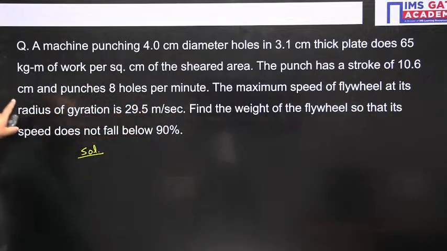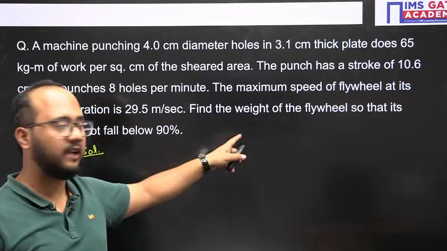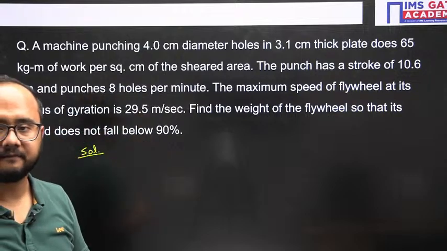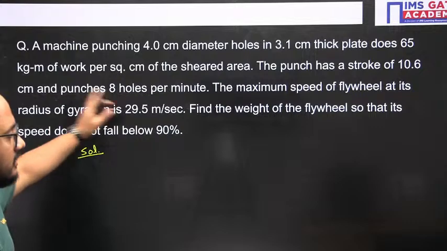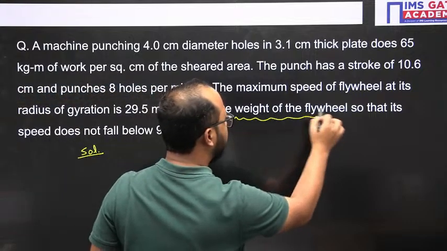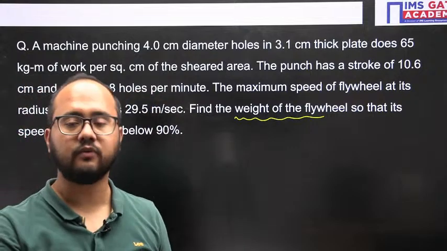The punch has a stroke of 10.6 and punches 8 holes per minute. Maximum speed of flywheel at its radius of gyration is 29.5 meter per second. Got it? So all this information is given and they are asking the weight of the flywheel. So this question is homework for you guys. Try to solve it. Tomorrow we'll discuss the solution.